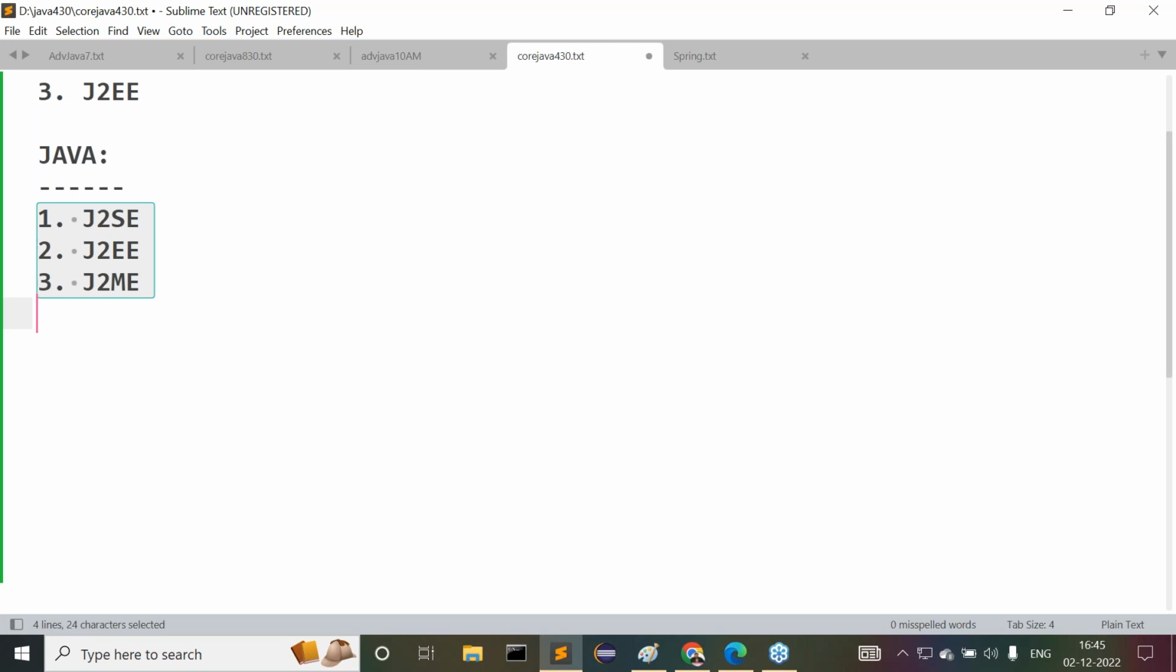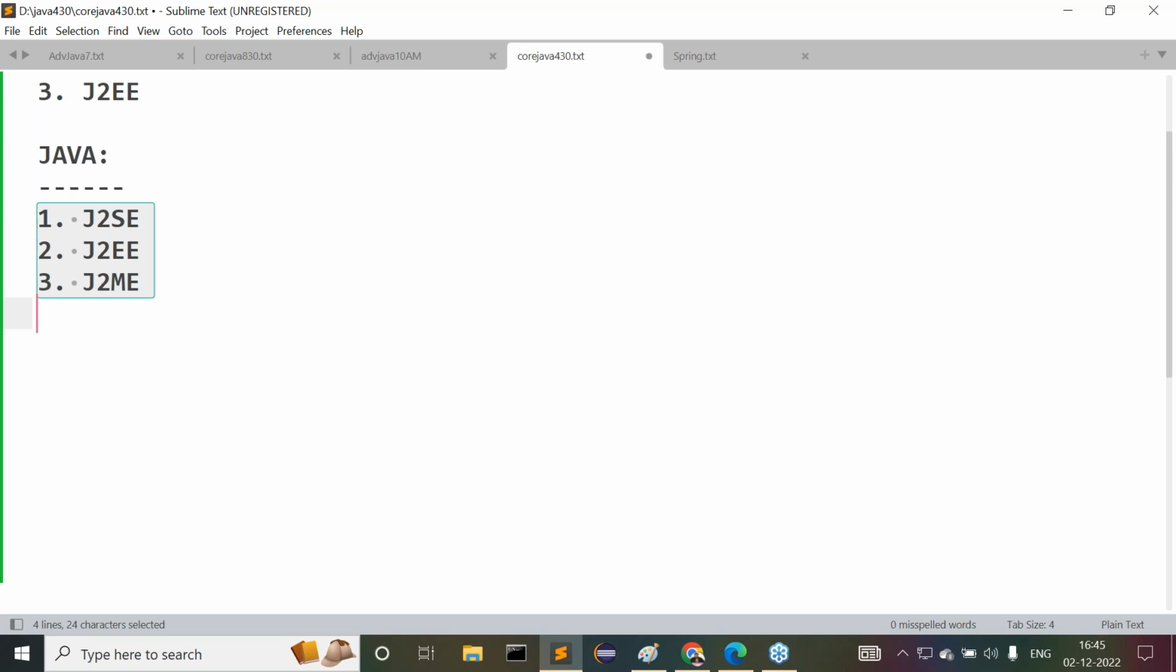Every time I'm talking about Sun Microsystems, what is this Sun Microsystems actually? What is the meaning of this Sun Microsystems? I'm asking some questions to you, try to understand it. Windows is an operating system, am I right or not? Which was provided by Microsoft. The Windows operating system was provided by Microsoft.